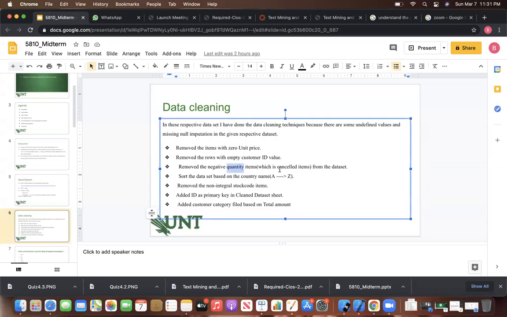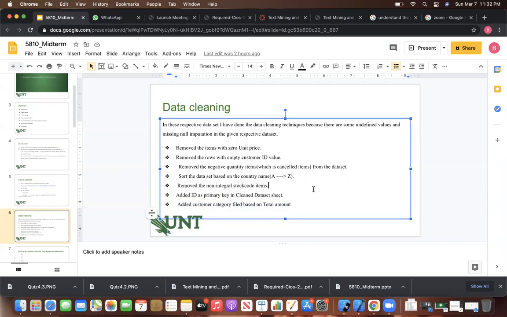Also, the data provided is in an unordered and unsorted form, so I sorted the data based on country in alphabetical order from A to Z. Also, some of the stock code items have non-integer parts, and the cancelled items are preceded with a C, so I removed those also. And I added an ID as a primary key for the clean data sheet. Here I added one extra column to the table, that is ID, which I am using for the primary key process.